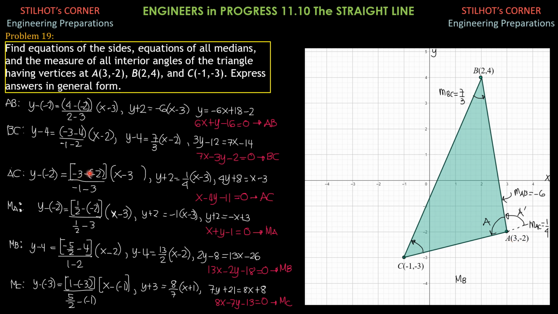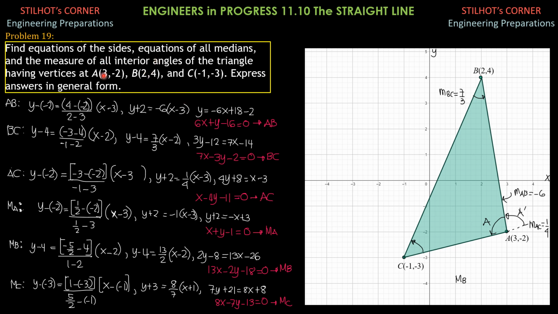The slope is negative 1 over negative 4, so it is 1/4 as labeled here. So y plus 2 equals 1/4 of x minus 3. Multiply everything by 4: 4y plus 8 equals x minus 3. Then in general form, x minus 4y minus 11 equals 0, with negative 8 and negative 3 giving minus 11. So that's the equation of line AC.